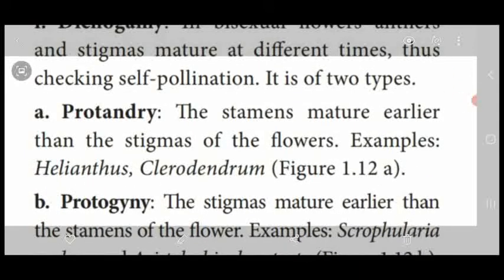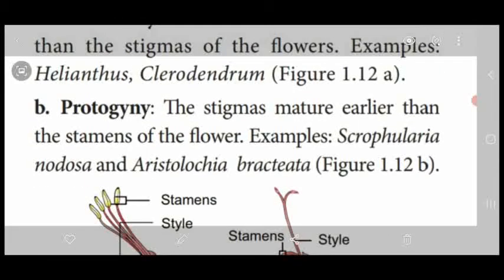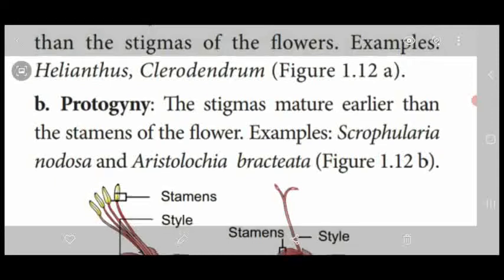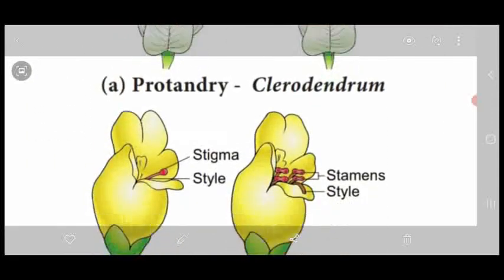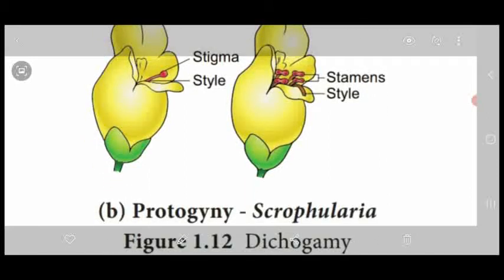In protandry the stamen matures earlier than the stigma. Example, Helianthus and Clerodendron. Second, protogyny: the stigma matures earlier than the stamen. Example, Scrophularia nodosa, Aristolochia bracteata. So this is the important dichogamy mechanism.